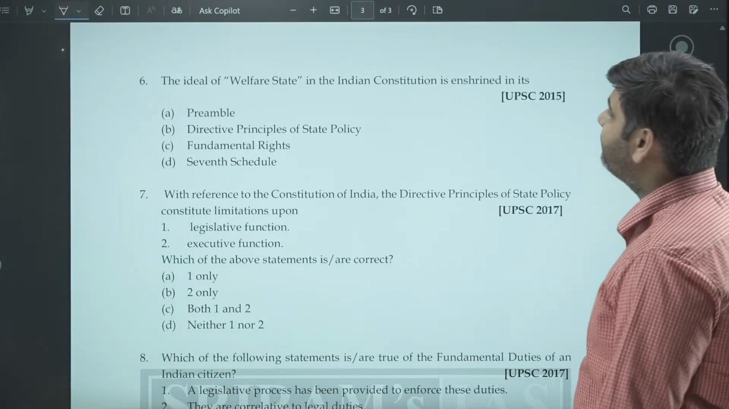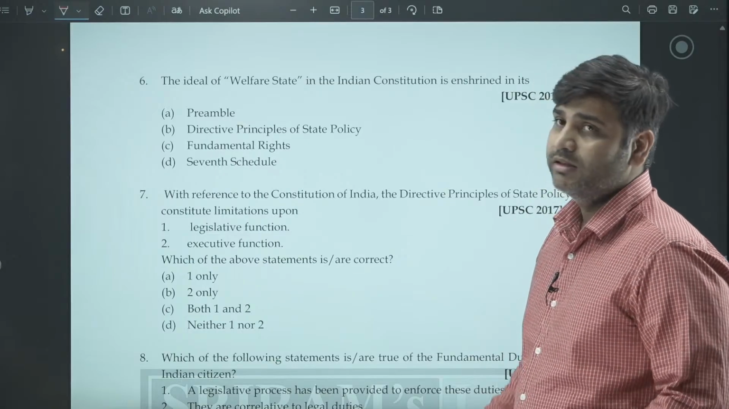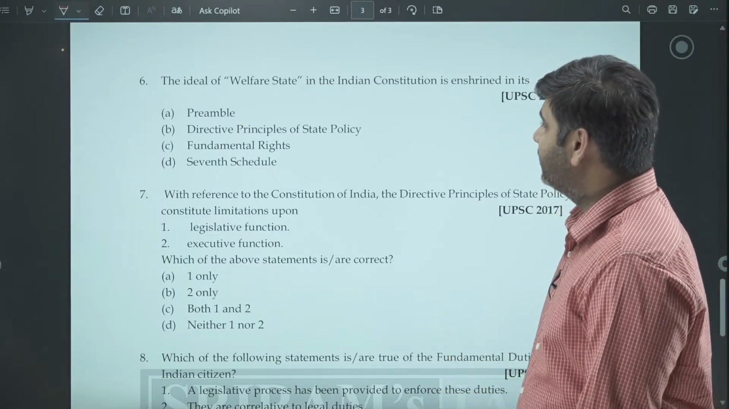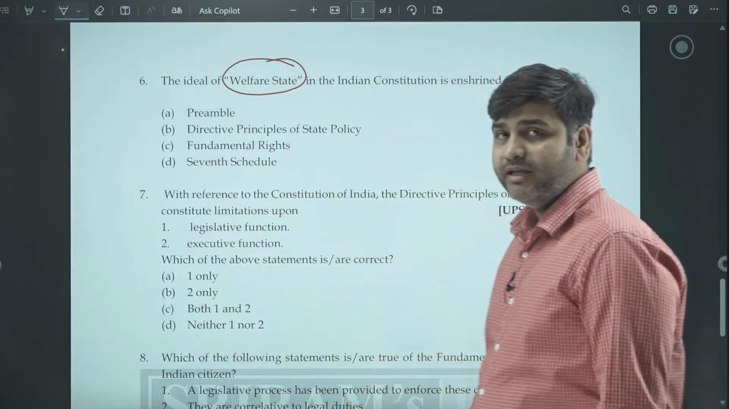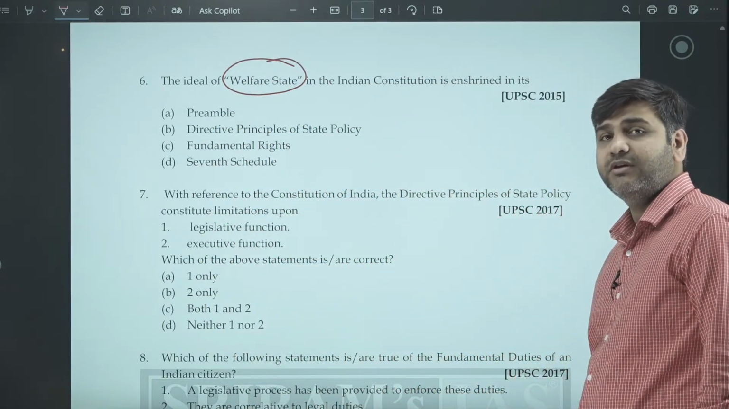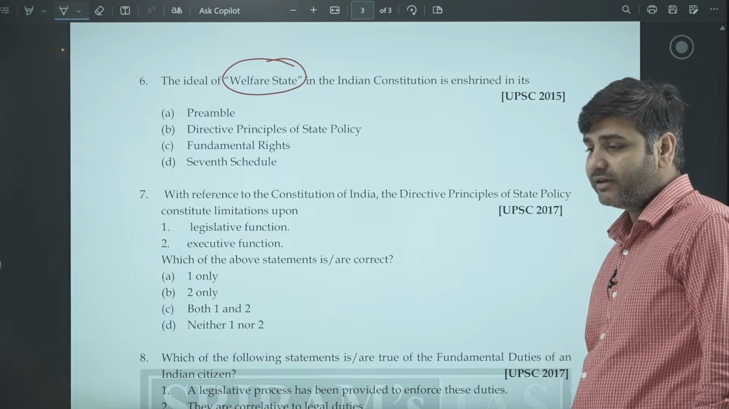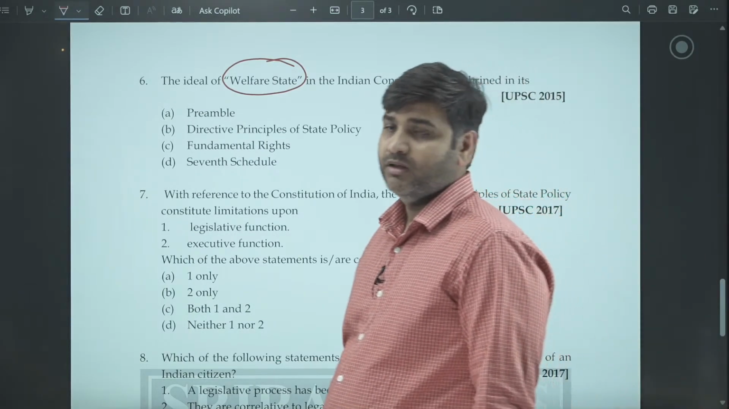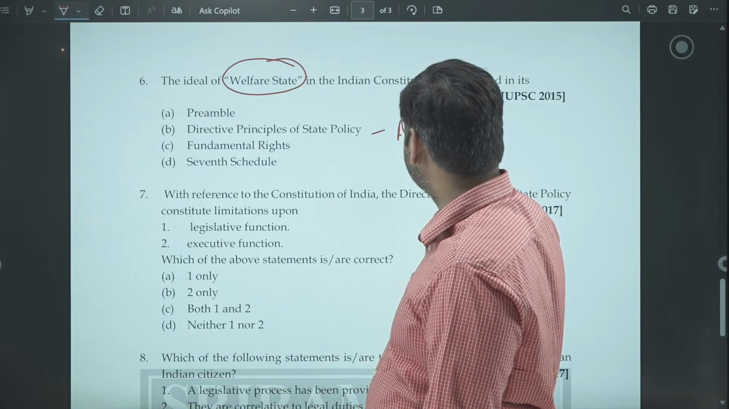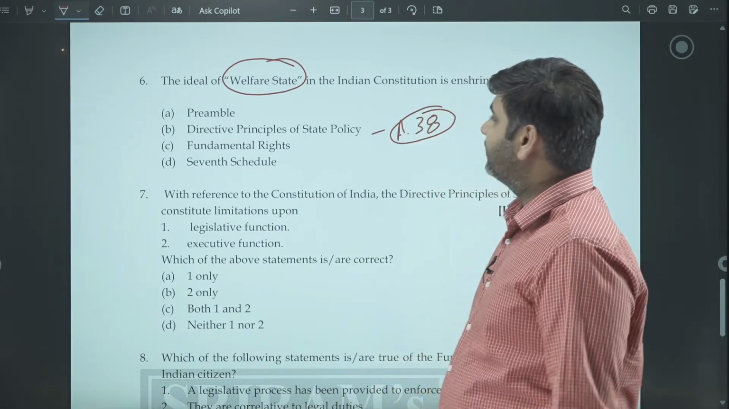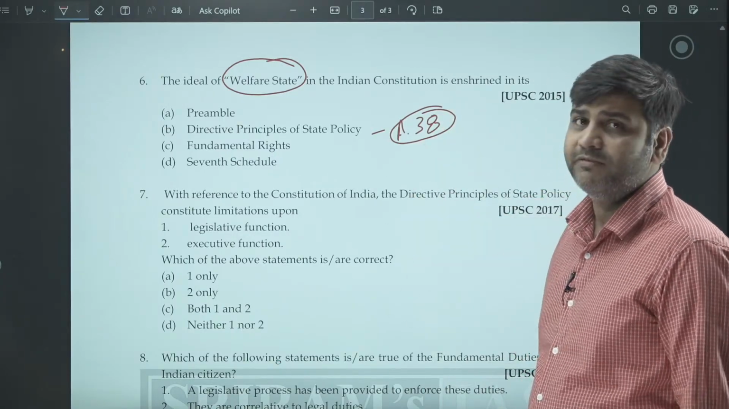The ideals of a welfare state in the Indian Constitution are enshrined in its what? The welfare state we are talking about here. So where will you see this welfare state? Again, it is the directive principles of state policy where you will see the concept of welfare state. What is a welfare state? Maybe it is Article 38 where you will see this concept of welfare state, and in so many other articles this is reflected.